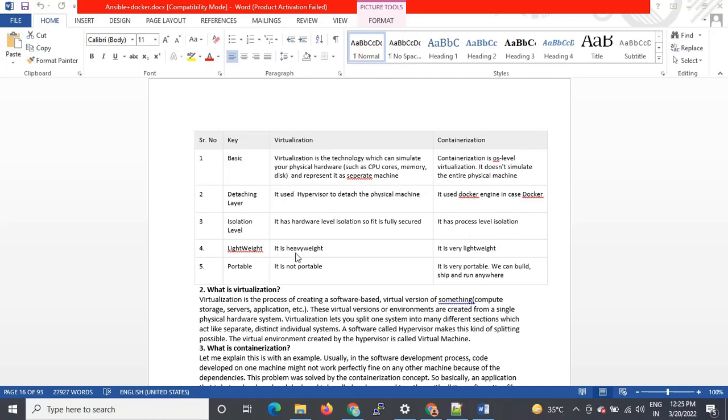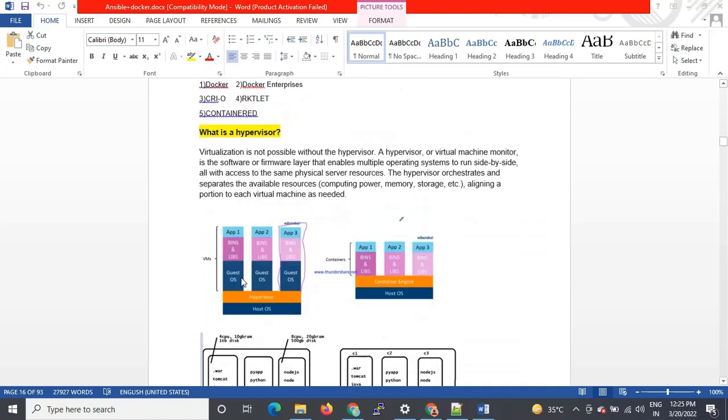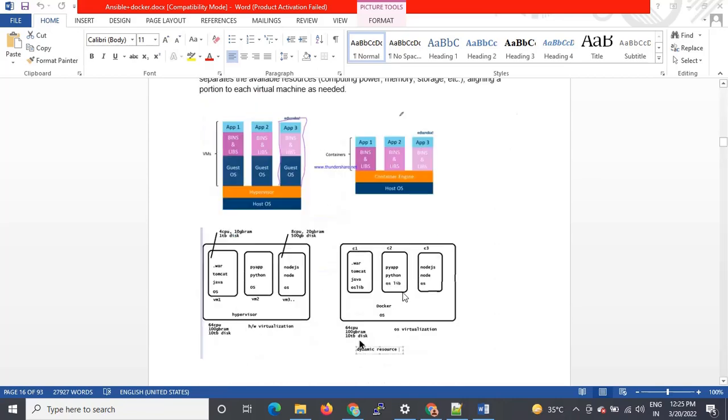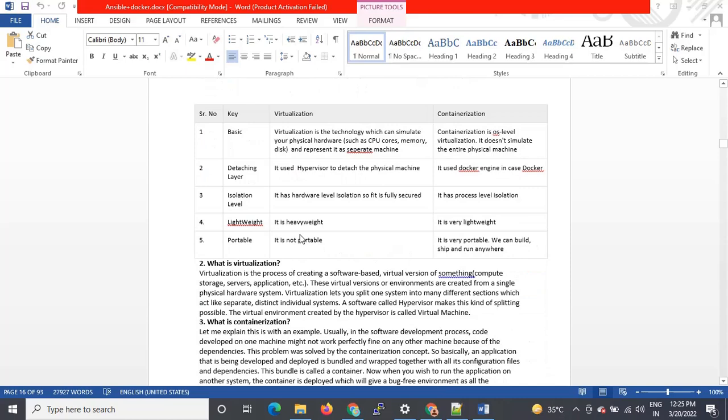Virtualization is very heavyweight here, because it installs the OS, then binaries, then libraries, and then the application. But in the case of Docker, each container requires only dependencies, libraries, and the application, and it is sharing the same host OS only, right? That is what it is saying. Virtualization is heavyweight and Docker is lightweight.